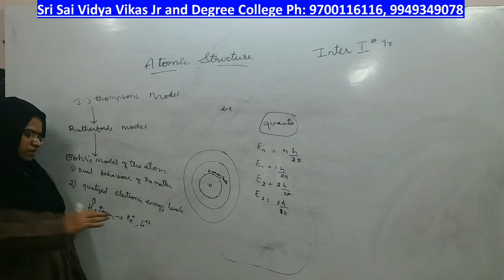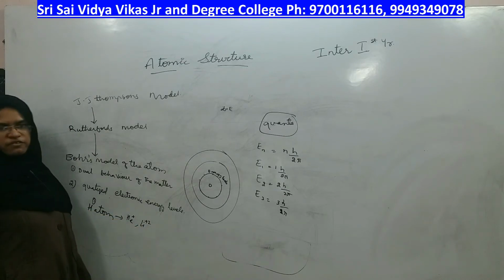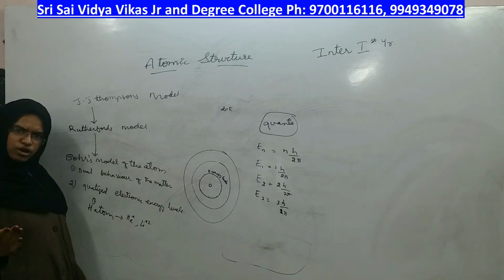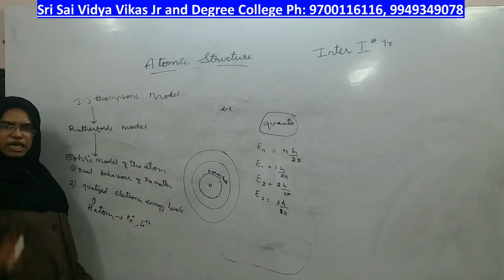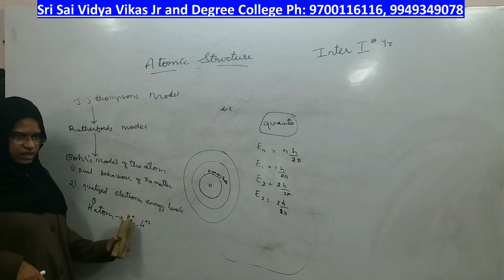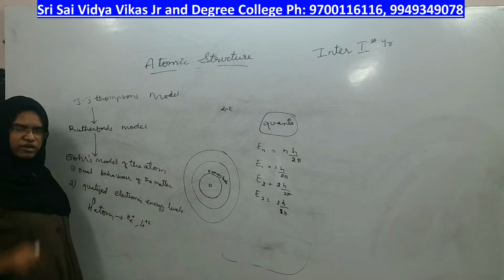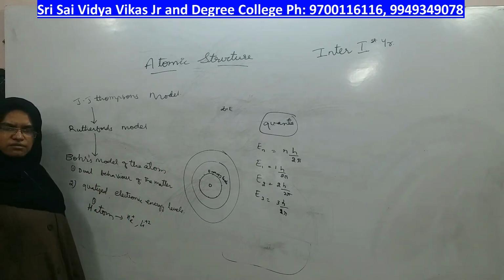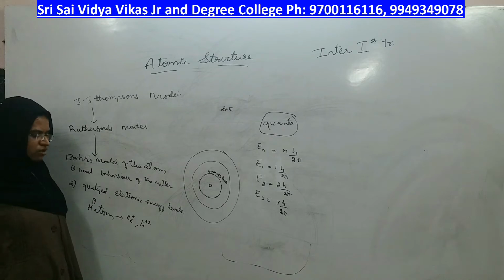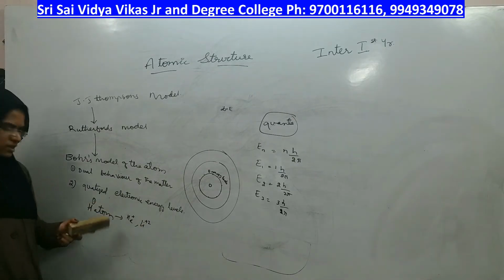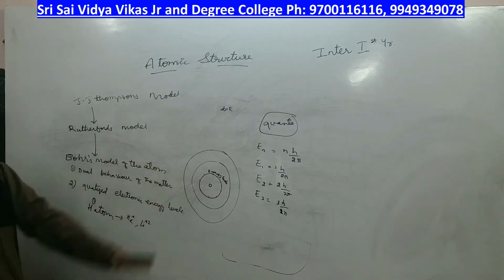He tried to explain this type of atom very easily. Who are those? The hydrogen atom and any ion which has one electron. For example, helium actually has 2 electrons, but when I say helium ion, one electron is lost and they are left with only one electron. Such atoms are called hydrogen atom like ions.